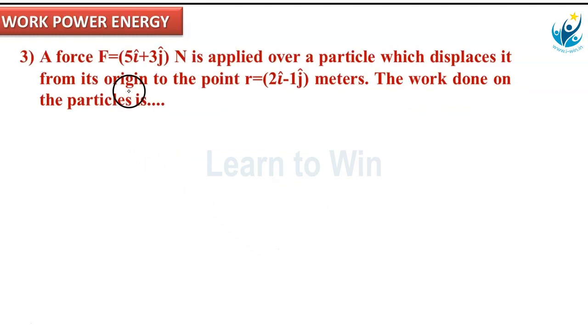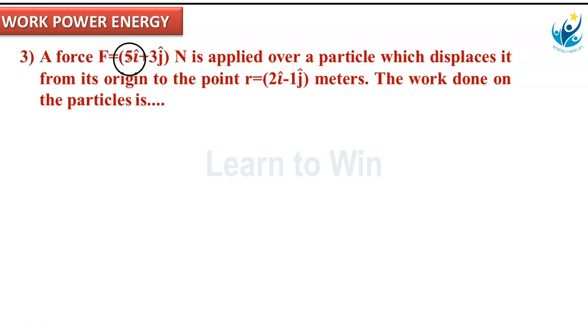Next. A force F equal to 5i plus 3j Newton is applied over a particle which displaces it from its origin to a point r bar equal to 2i cap minus 1j cap meters. The work done on the particle is, what is force applying?